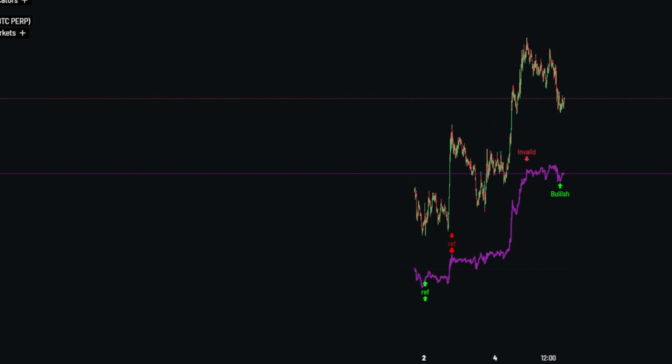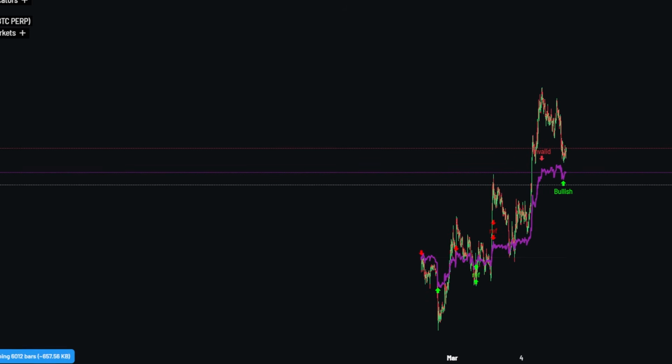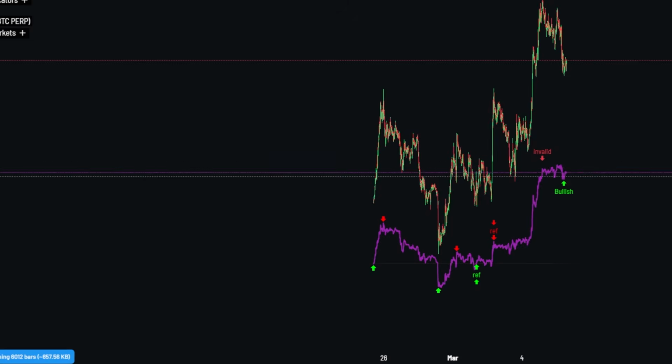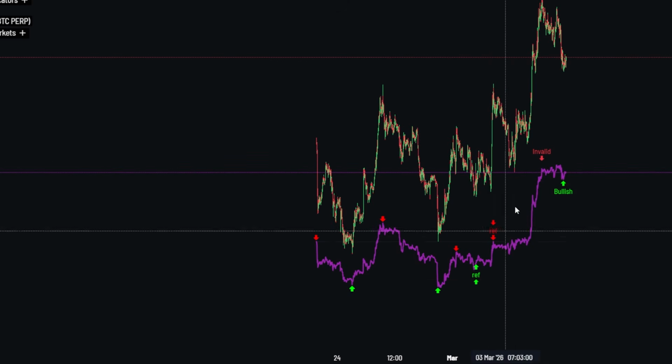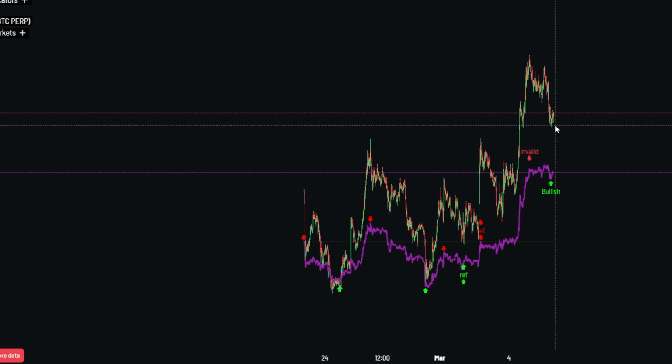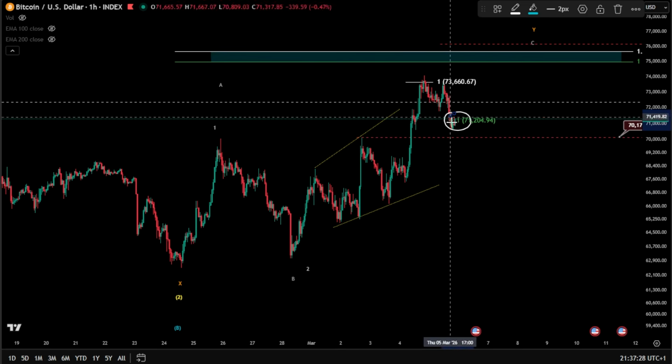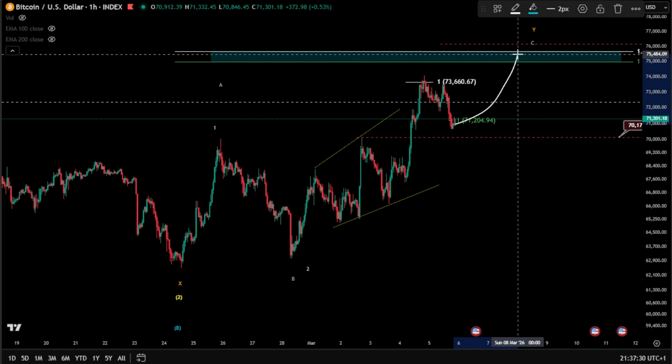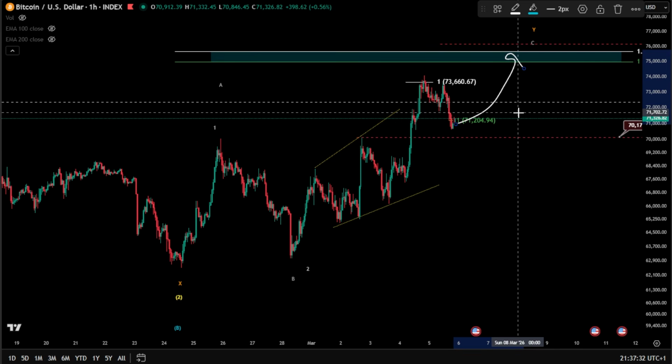On the 3-minute chart as well, you can see a bullish signal, which is very interesting to see on the bigger time frame already there. And also after double signals, we see that the price didn't go so far down, or aggressively down. And we see right now a rebound with a bullish signal, and that means it is a strength here that it might unfold something towards the upside.